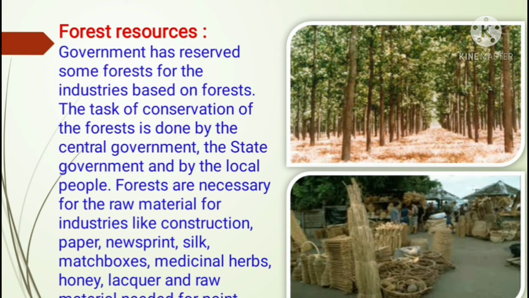Industries like paper, then newsprint, then silk, matchboxes, medicinal herbs, honey. So we require the trees, we require the forest resources for all this. And you can see in the picture how huge trees are there which help the industries for their various products. And then also you can see in the market how these resources are used for industrial purposes.